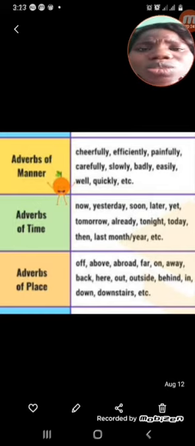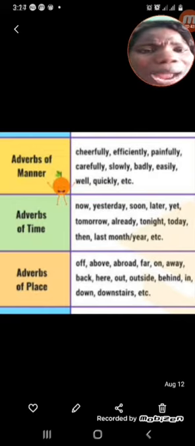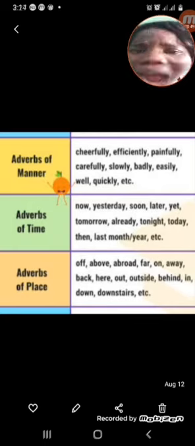Okay, and the last one, adverb of manner. I told you adverbs of manner talk about how something is being done. So with adverbs of manner, we answer the question how. How did it happen? How is it going to happen? How is it happening? Do you get it now? So with adverbs of manner, we answer the question how.